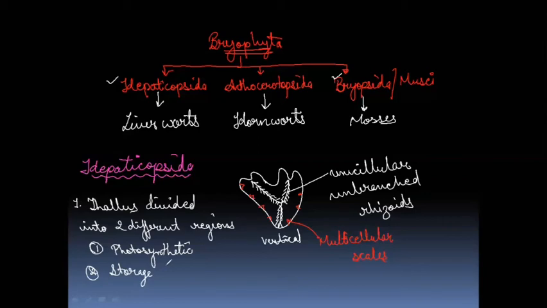Clear? Now next, if we talk about asexual reproduction, then it takes place by fragmentation and by gemma formation. Gemma formation is an important character. So asexual reproduction by fragmentation, or to be more exact, we can say that this is vegetative reproduction by fragmentation and gemma formation.